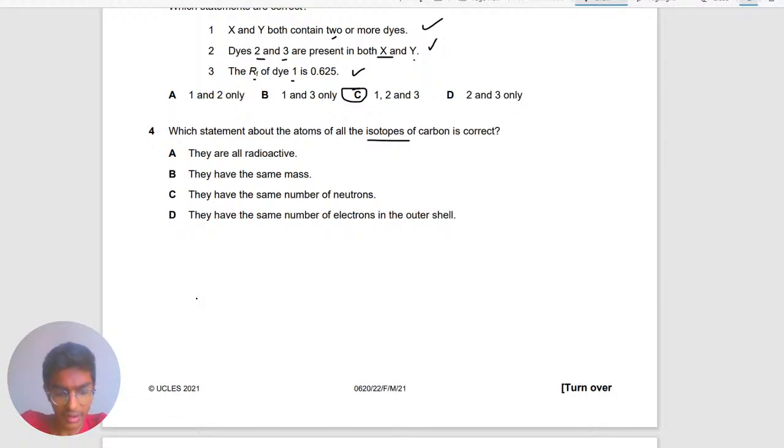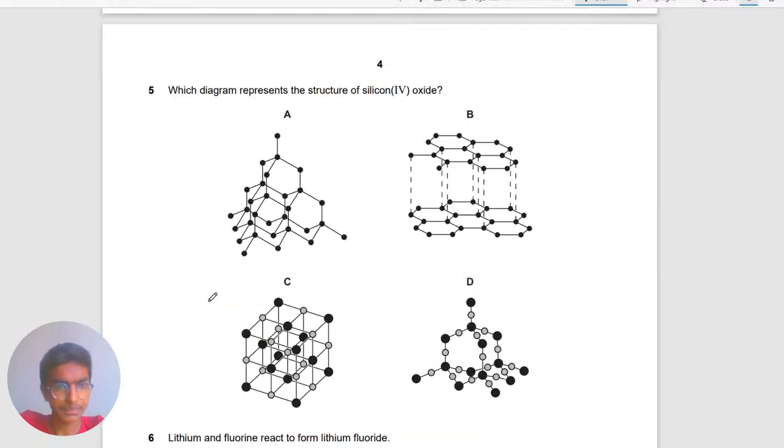So let's have a look at this. Are they radioactive? No, they're not radioactive. Do they have the same mass? Actually, they have different masses. The mass number is different. Do they have the same number of neutrons? No. So the last one should be D. It should be correct: they have the same number of electrons in the outer shell. Yeah, they do, because they have the same number of protons. Therefore, of course, protons equal electrons, so it should be the same.